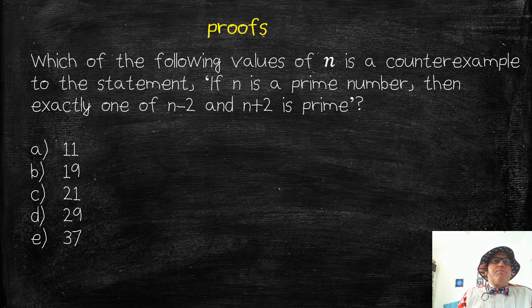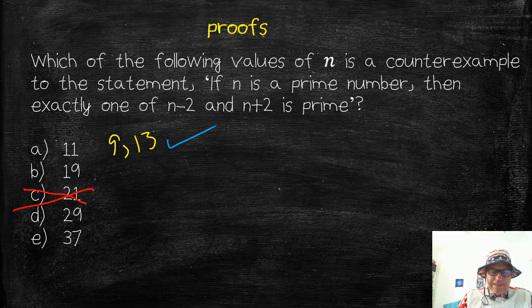Okay, so if n is a prime number, right away I see 21, that's not a prime number, so the answer can't be C. I can cross that one off right away. The other four answers are prime numbers. So what's the best way? Really just check them. So if n is 11, n minus 2 is 9, n plus 2 is 13. Is one of those prime? Yes, one of those is prime. That's true, so that's not a counterexample. That proves it's true. I'm looking for something that proves it's not true.